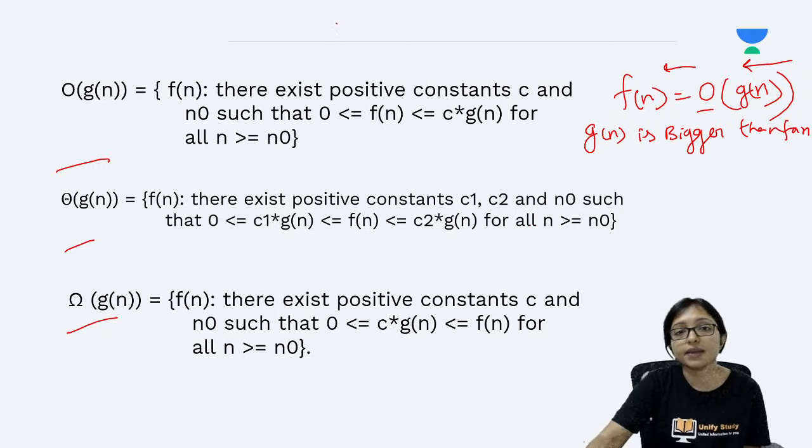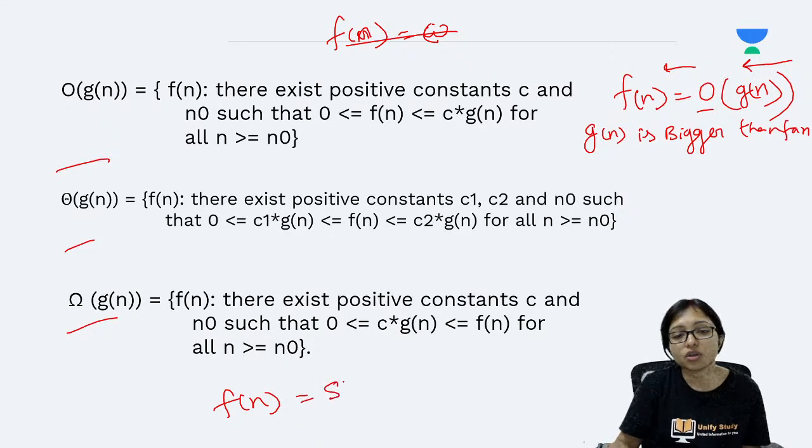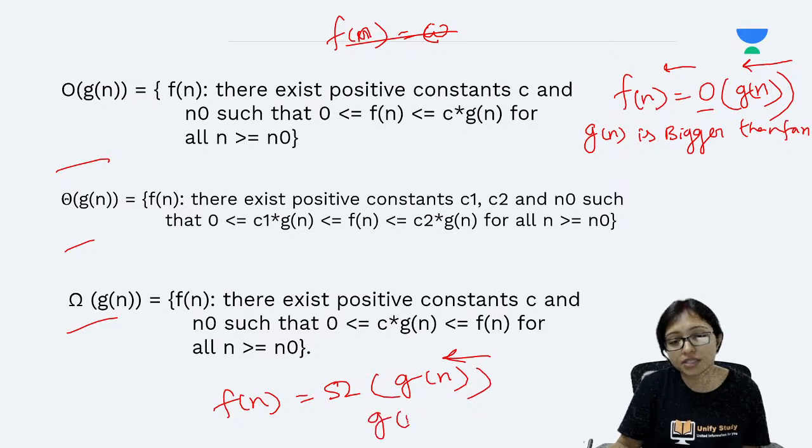When I am writing Fn is omega of Gn, what is the meaning? The meaning is that Gn is smaller than Fn.